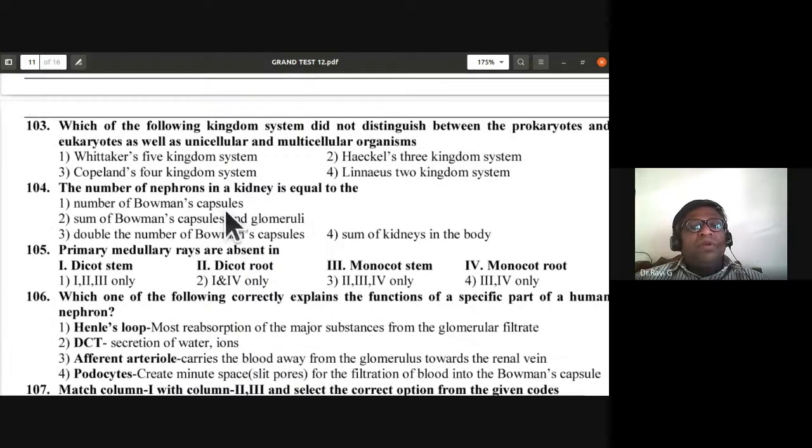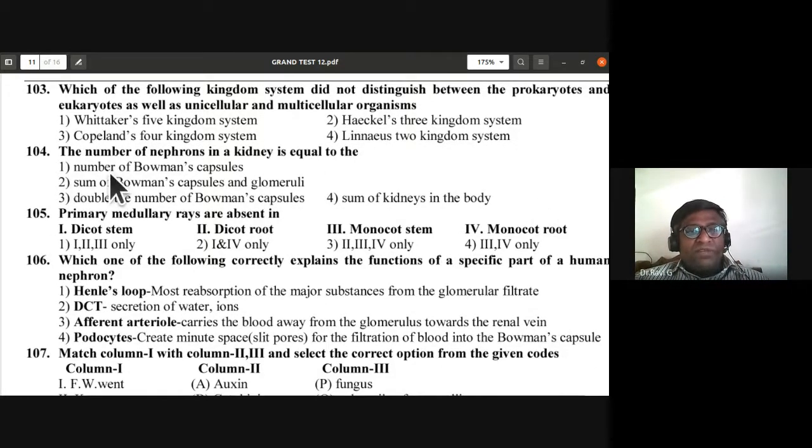Okay. The number of nephrons in a kidney is equal to how many? The number of nephrons in a kidney is equal to the number of Bowman's capsules. The other options are the sum of Bowman's capsule and glomeruli, double the number of Bowman's capsules, or sum of kidneys in the blood. So the number of nephrons in a kidney is equal to the number of Bowman's capsules. So 104, A is the answer.